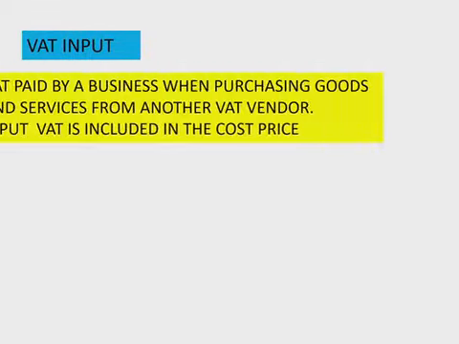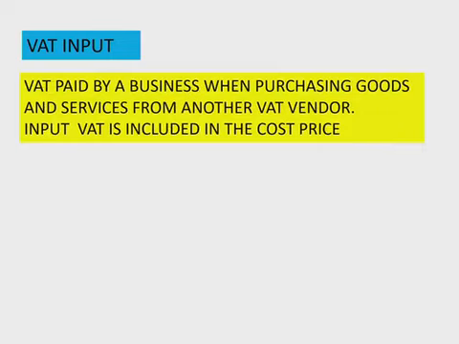Then we get something which is called VAT input. Okay, so what is VAT input? VAT input, as you can see on the screen, that's the VAT that is paid by a business to another VAT vendor when they are buying goods and services. So what's very important is we need to distinguish between the difference between VAT input and VAT output.